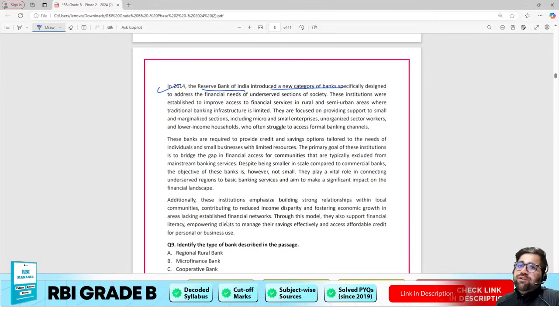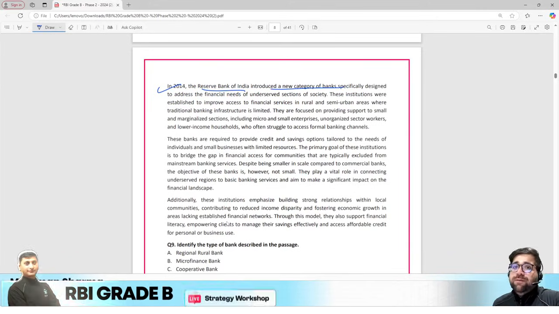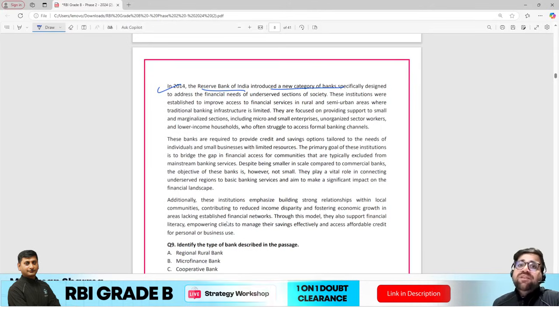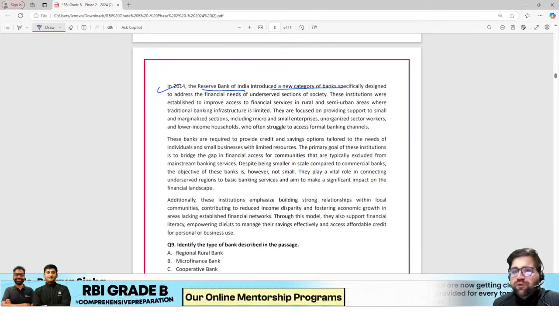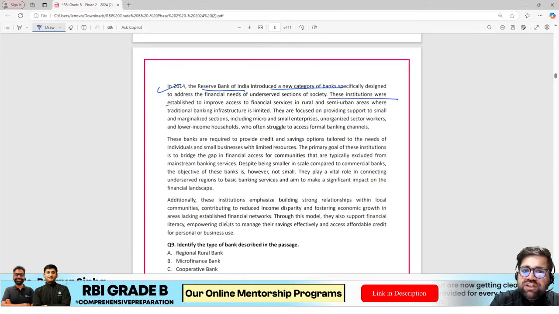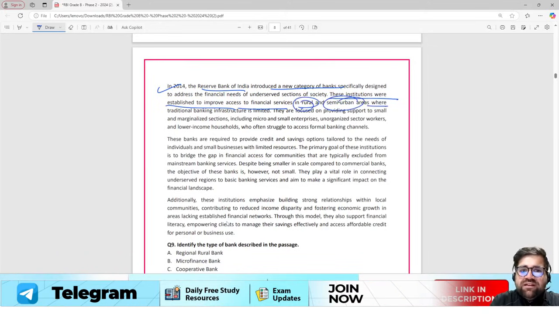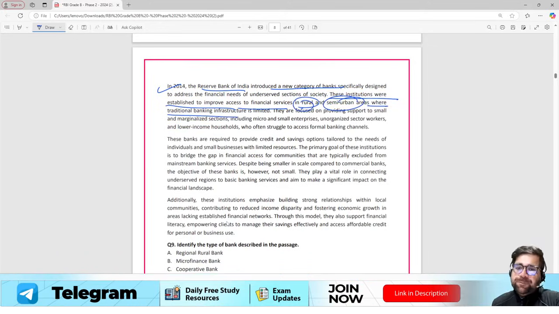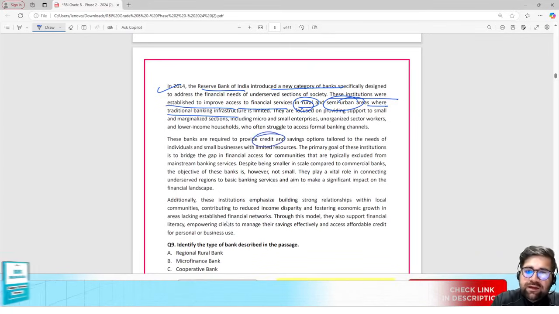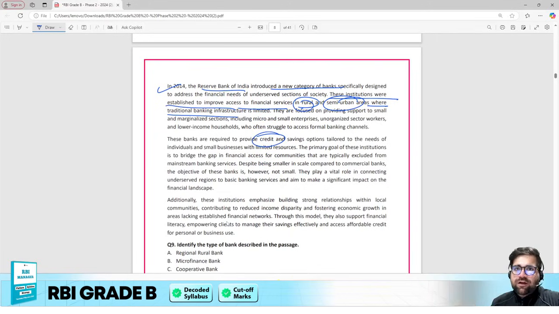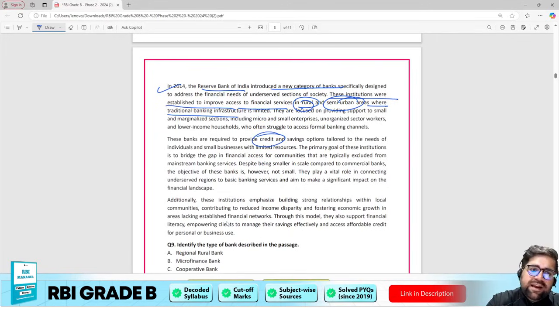Now, if you see, in 2014, Nachiket Mor Committee introduced 2 types of banks, payment banks and small finance banks. But over here, if you are confused between payment banks and small finance banks, you have to read further. These institutions were established to improve financial services in rural and semi-urban areas where the traditional banking infrastructure is limited. These banks provide credit. Now, once you see the credit, definitely it will be small finance bank, because payment banks cannot lend.